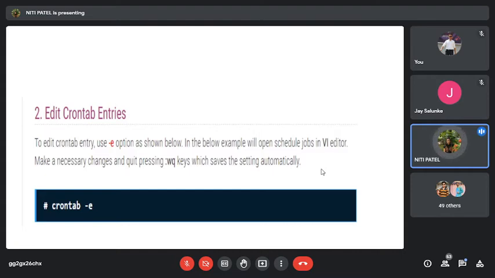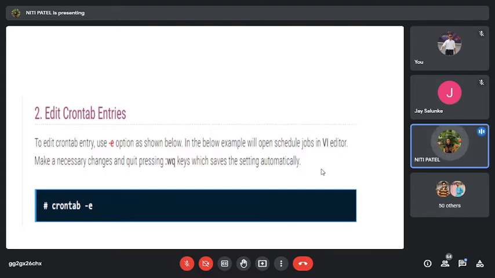That means you have already opened the VI editor with the file named Niti, in which 2 commands are already there, and you have to add 2 more commands. So how did you add them? By editing, using -e, you opened the file. After opening, you added 2 more commands, which are ls and lpr. Now you want to save this and then you want to schedule it through the crontab scheduler, correct?